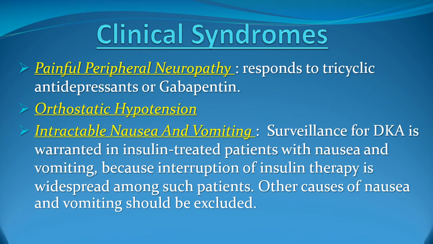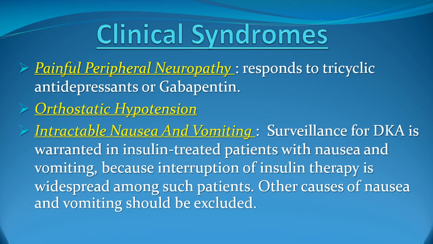Another form of neuropathy, which is autonomic neuropathy, can reveal itself by orthostatic hypotension and intractable nausea and vomiting. Now, an important part of the diabetic autonomic neuropathy might involve the gastrointestinal tract, resulting in impairment of the normal motility of the digestive tract. And there is a peculiar type of diabetic neuropathy, which is called gastroparesis diabeticorum. In this form of gastroparesis, the patient might complain of intractable nausea and vomiting.